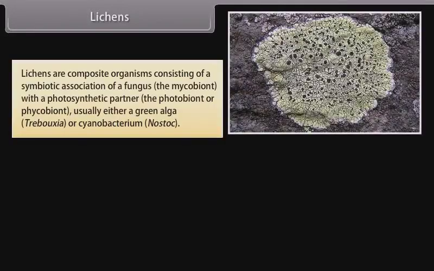Lichens are composite organisms consisting of a symbiotic association of a fungus, that is, the mycobiont, with a photosynthetic partner, that is, the photobiont or phycobiont, usually either a green algae, that is, Trebouxia, or a cyanobacterium, that is, Nostoc.